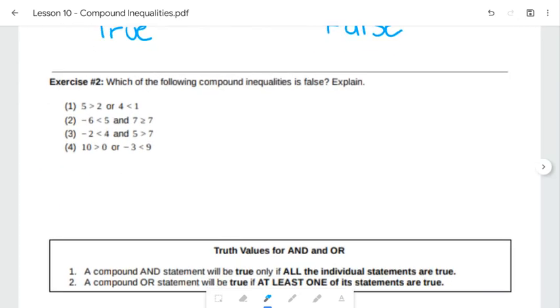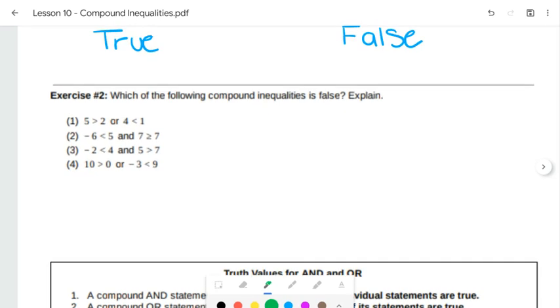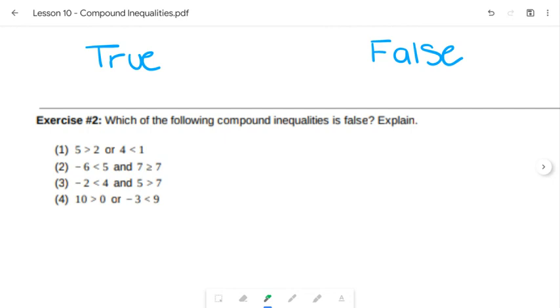And as we continue with that idea here in exercise 2, which of the following inequalities is false? And we're going to explain as we do this one. So, same thing again, we have 5 is greater than 2, which is true, or 4 is less than 1, which is false. But really, as soon as I saw that there was a true, when it's an or statement, it's like this or that. As long as there's one component, that's good. It's true. So overall, that would have been true. So 1 is out.